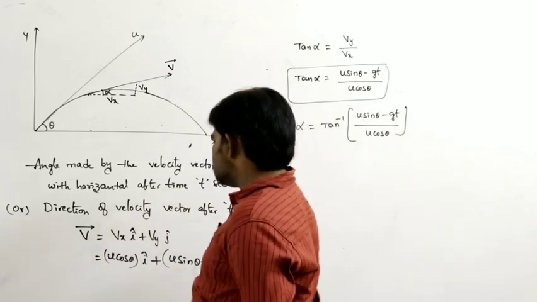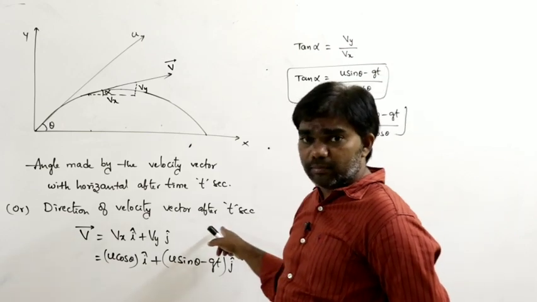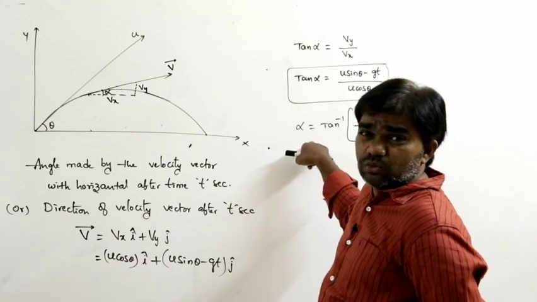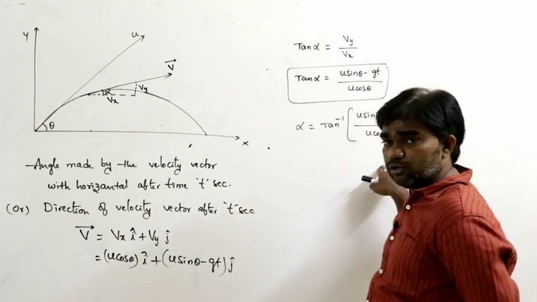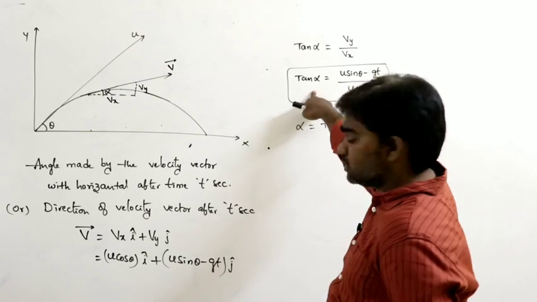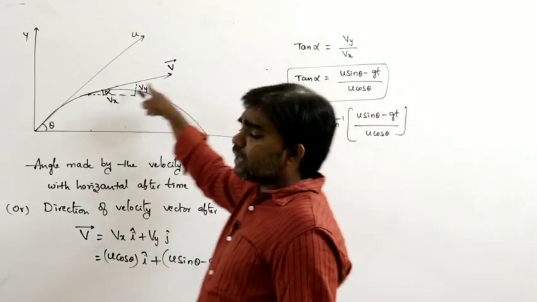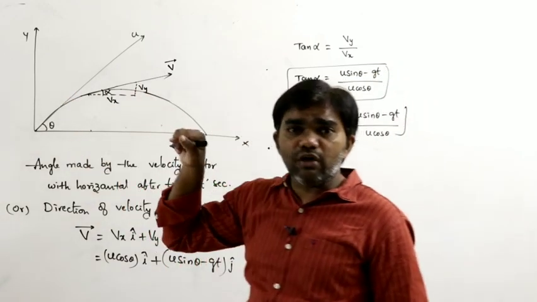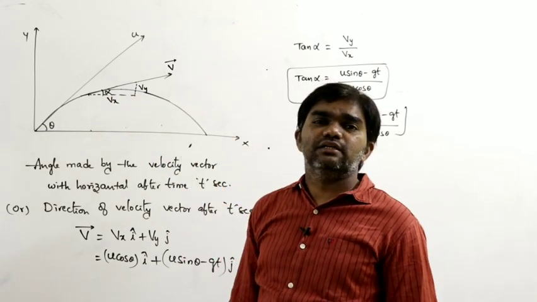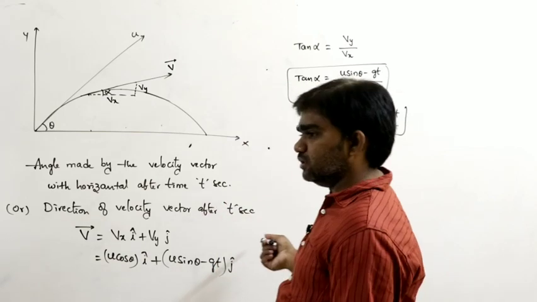So the direction of the velocity vector after time t seconds, or the angle made by the velocity vector with the horizontal after time t seconds, is alpha equal to tan inverse of u sin theta minus gt by u cos theta. How can you calculate this? At any point, if you draw the tangent, the tangent indicates the direction of the velocity vector. So based on that we calculate this.